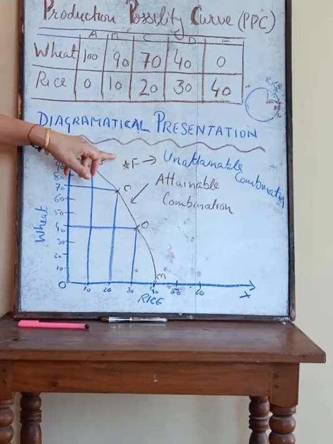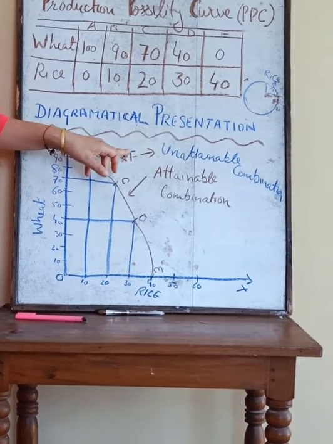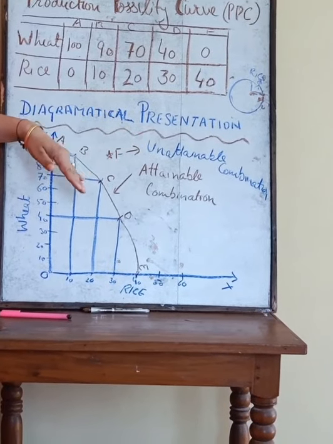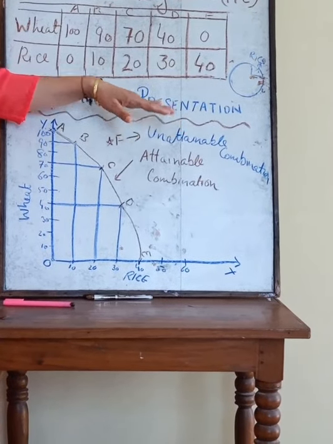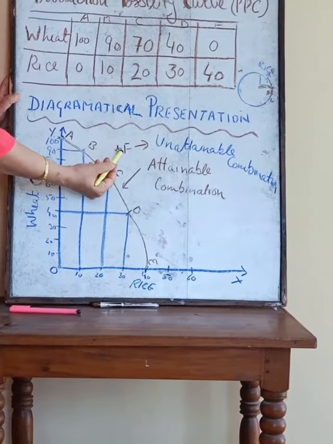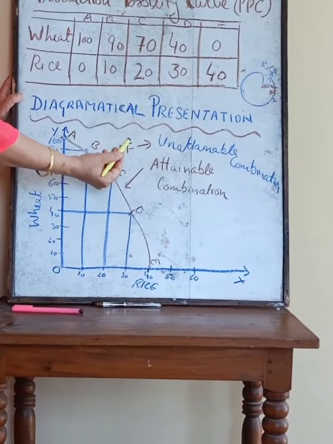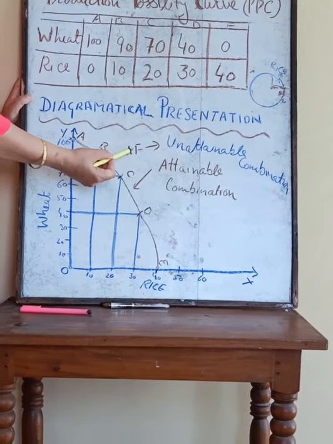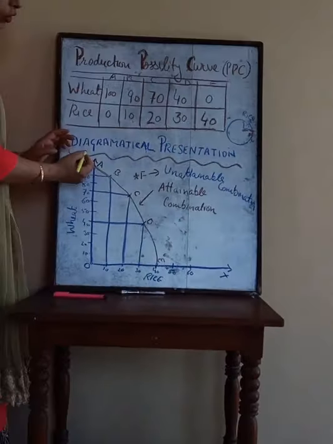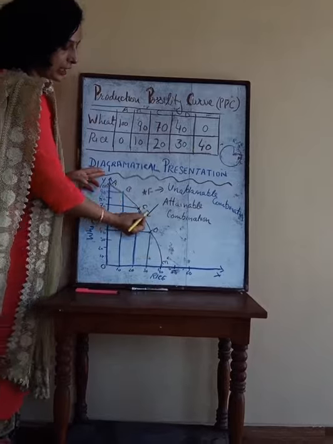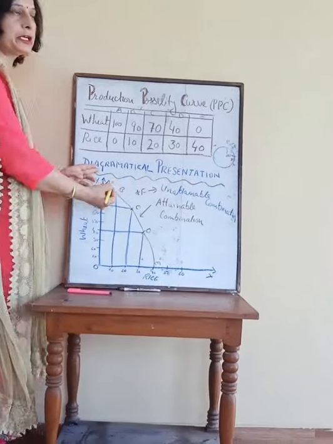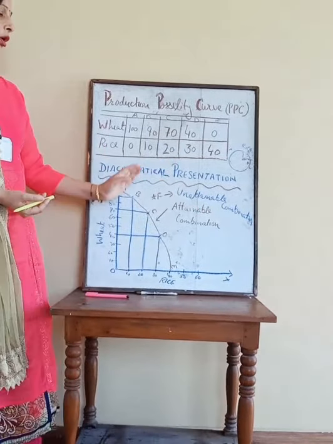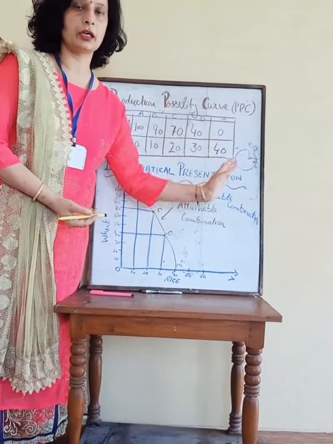But this F point shows that this is an unattainable combination because it is above this PPC line. It is not in the hand of the producer to produce this combination. So on this curve, on this PPC, all points are the attainable combinations, and above this PPC, all combinations are known as unattainable combinations.